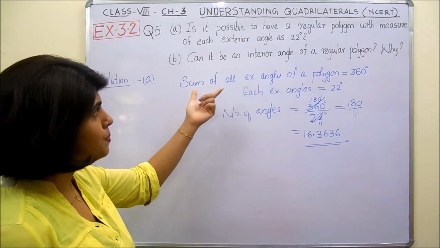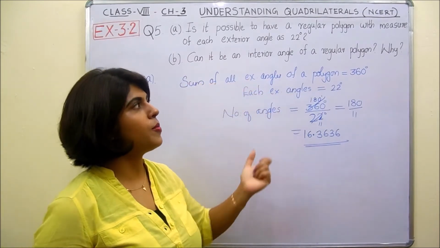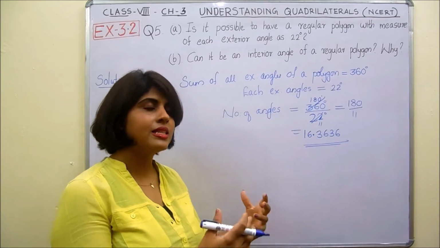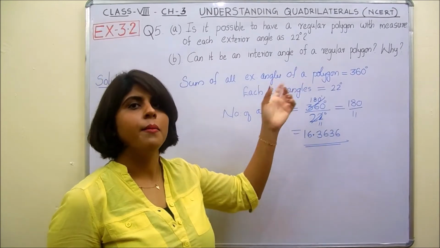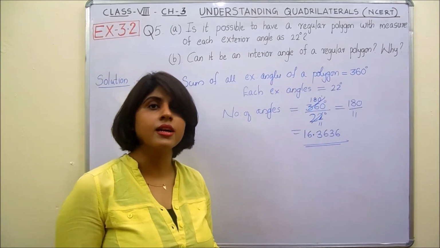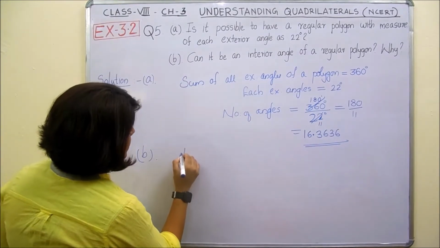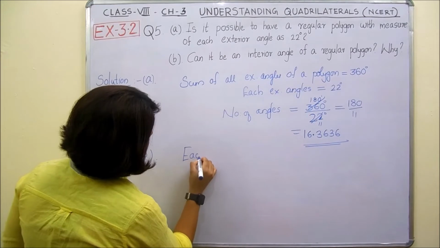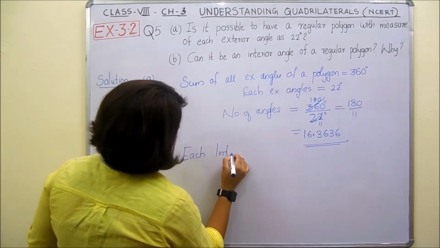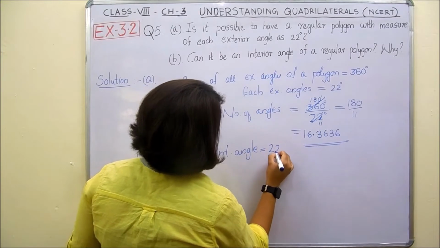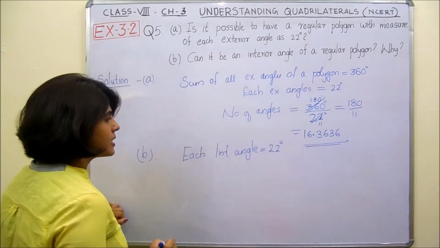So here, can it be an interior angle of a regular polygon? Why? What do you understand from the question? That is, can this 22 degree be an interior angle of this polygon? So we can consider it as an interior angle. Each interior angle equal to 22 degree. Then what would be its exterior angle?